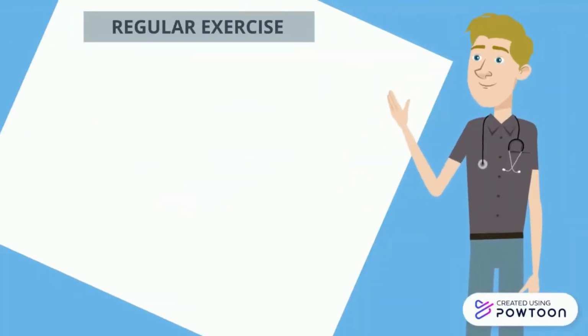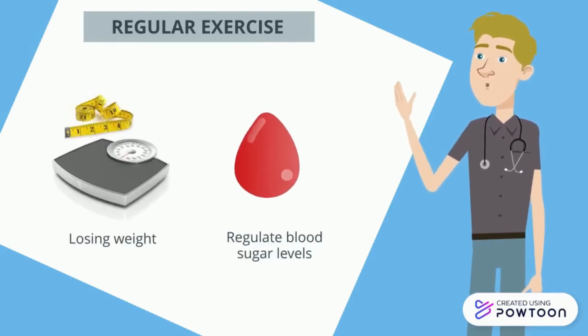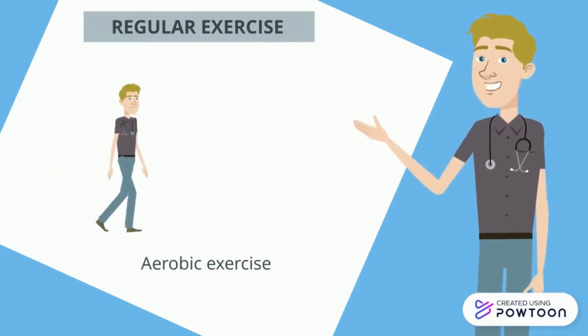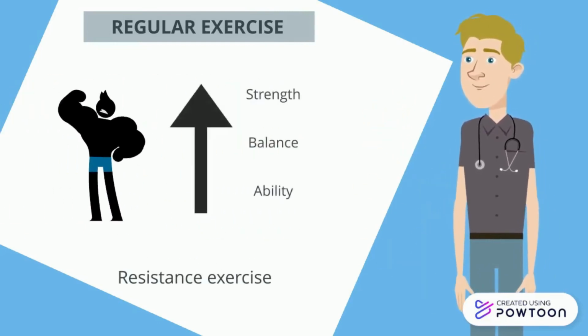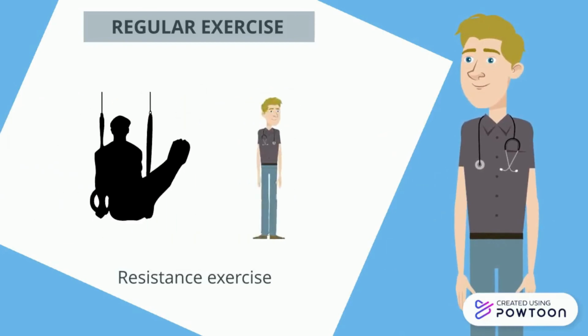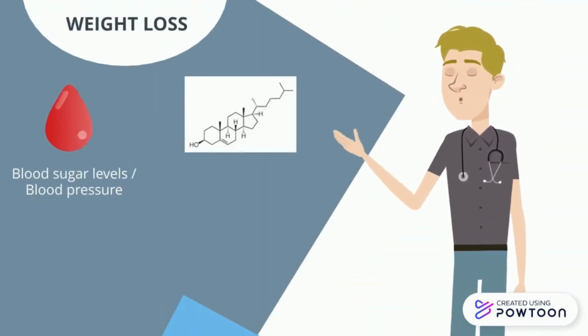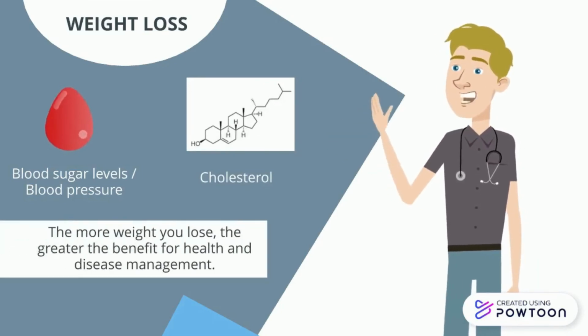Second is regular exercise. Exercise is important for losing weight and also helps with regulating blood sugar levels. Choose an aerobic exercise that you enjoy, such as walking and running. Resistance exercise increases your strength, balance and ability. Resistance training includes weightlifting and yoga. Third, weight loss results in better control of blood sugar levels, blood pressure and cholesterol. The more weight you lose, the greater the benefit for health and disease management.